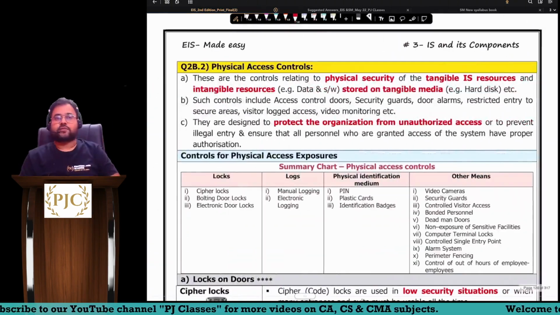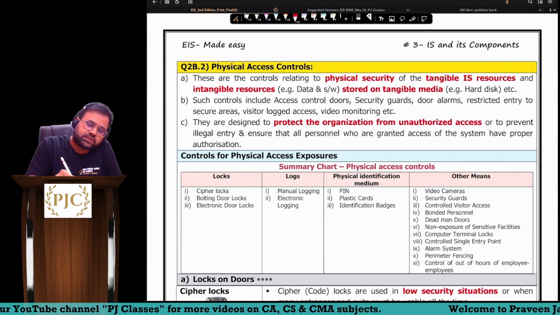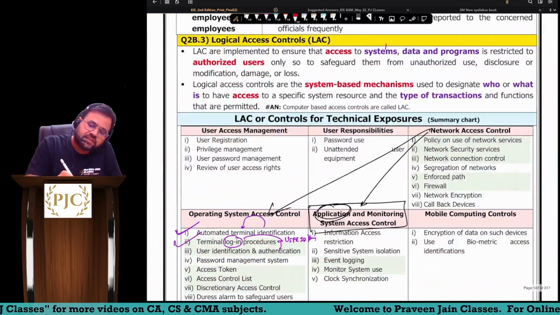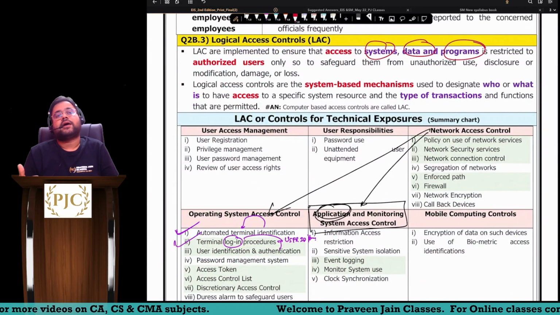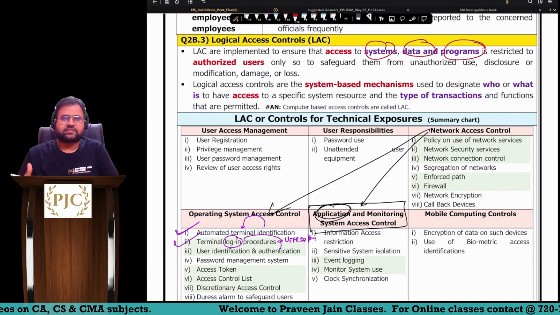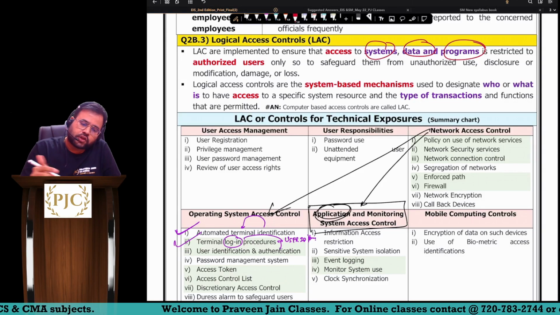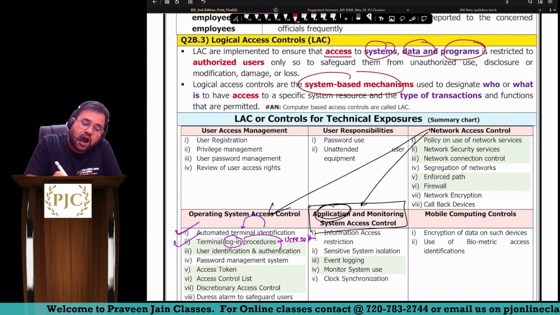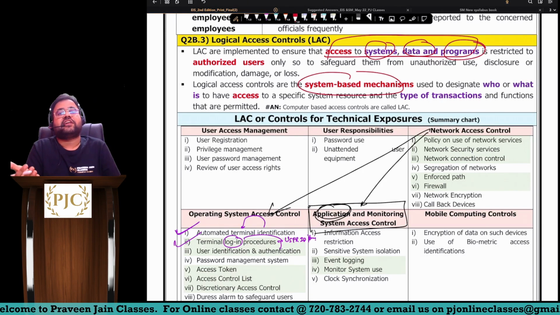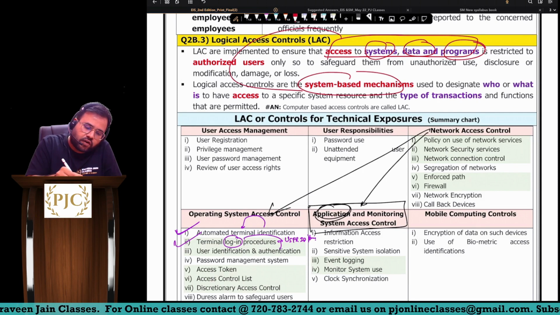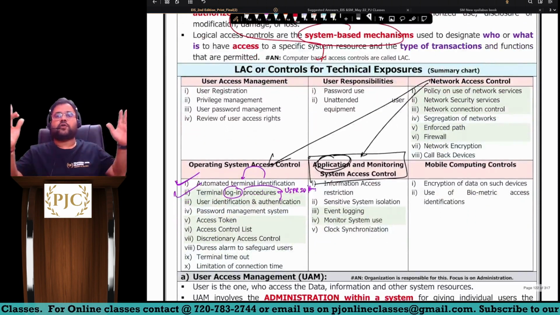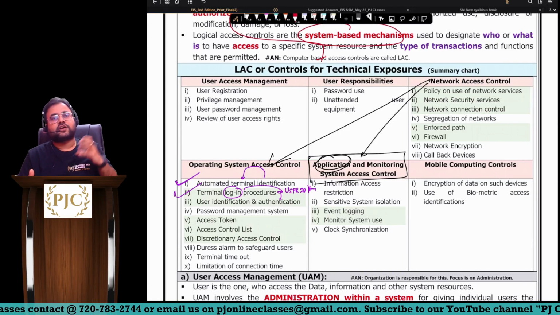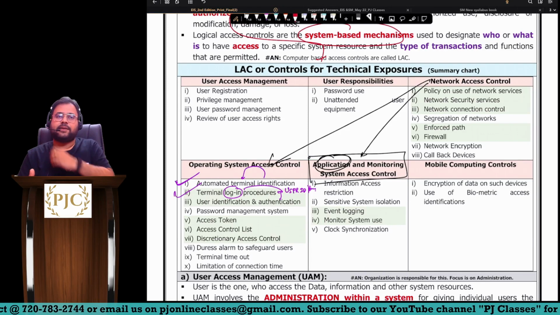Sir, to ensure, now we had some objectives, sir. What was the objective? We wanted to ensure that our system, data, programs are accessed by only the right person, sir. In other words, an unauthorized person should not use it, for which we have put some system based controls. Okay, now the question is how we will achieve this objective. Obviously we will achieve this objective by putting controls. So what are the controls, sir? Here we are talking about 6 controls, sir. So user access management, user responsibility, network access control, operating system, application, and mobile computing.